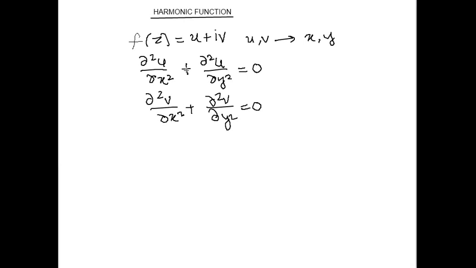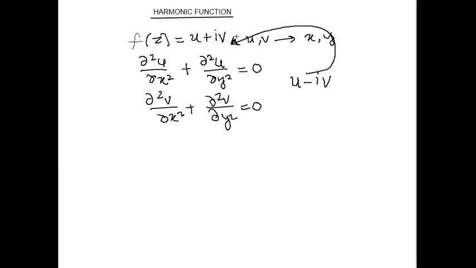What is the conjugate function? If u plus iota v is the function, then u minus iota v is the simple conjugate function of that function. Clear?